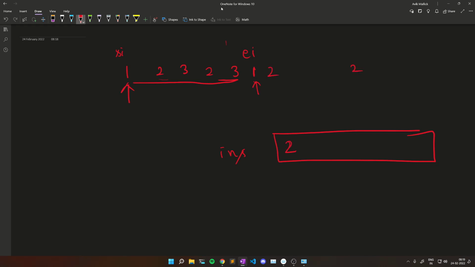So I will maintain what elements I am inserting. Initially the element is 2, then my next element is 3, so I will insert 3 here. Now I will insert 2 again, then I will insert 3 again. So this maintains the elements I have inserted. Now see, after this, this part is a tandem, right? 1 2 3 2 3 1 2 3 2 3, this part.